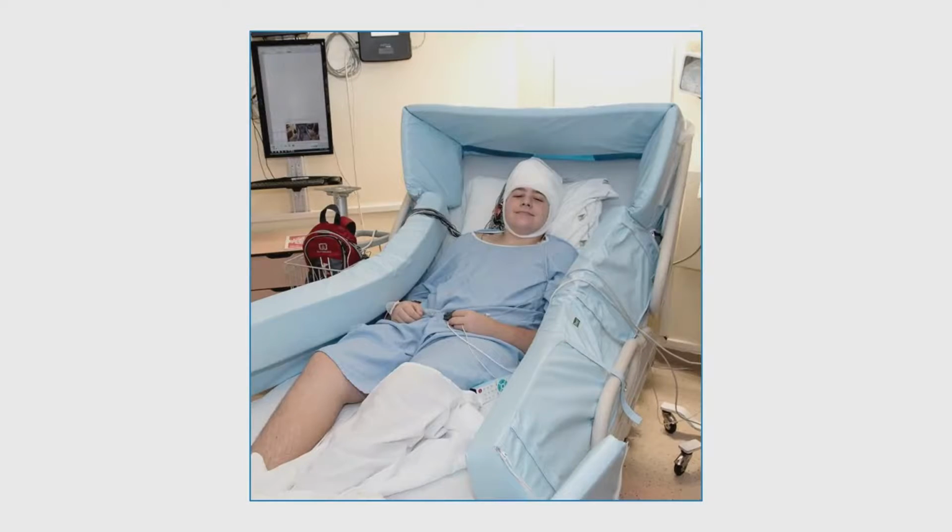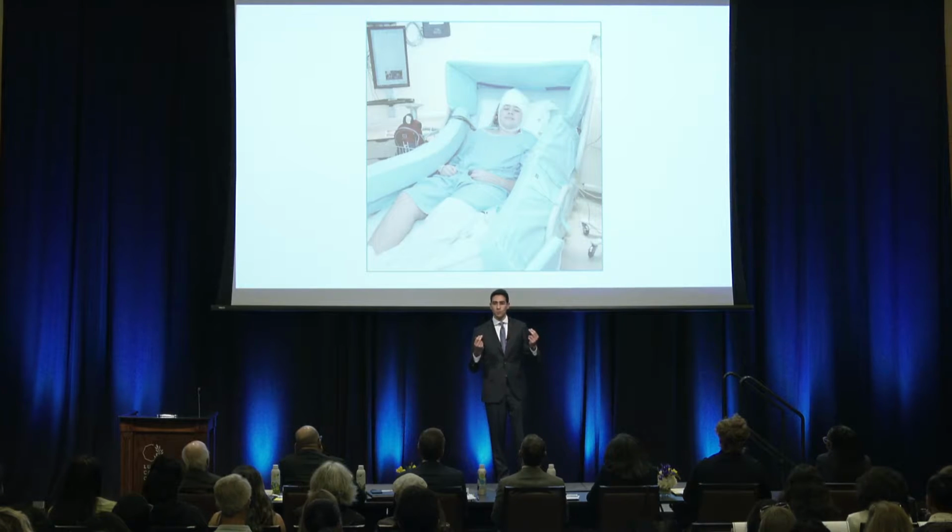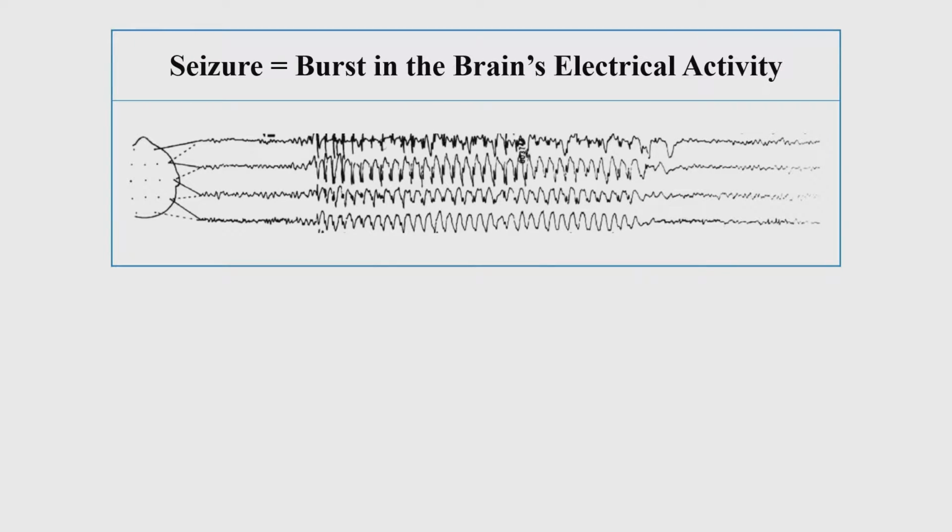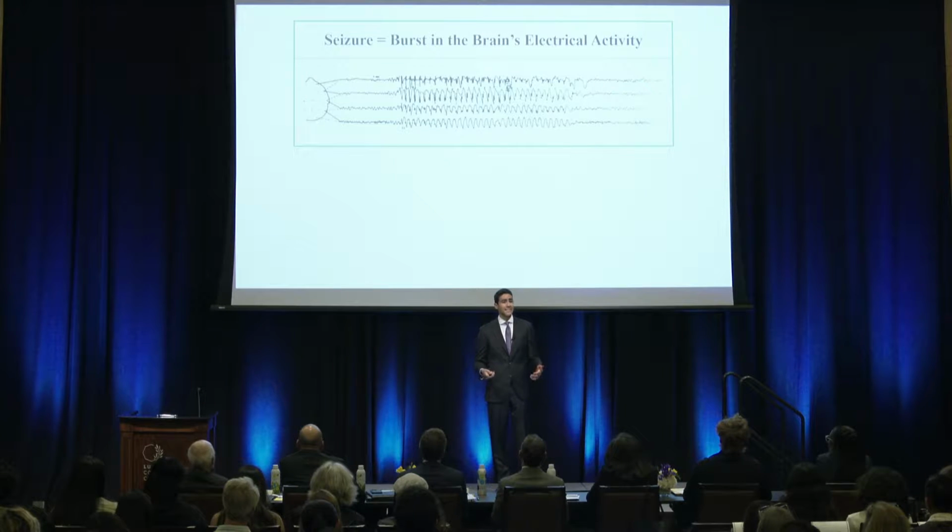For one-third of these 65 million patients with epilepsy, the next step is brain surgery to have invasive electrodes implanted into their brain. This allows neurologists to identify the brain area responsible for their seizures, which look like this. A seizure is a burst in the brain's electrical activity. Even in epilepsy patients, seizures are rare, forcing patients to spend up to 2 weeks in the hospital.